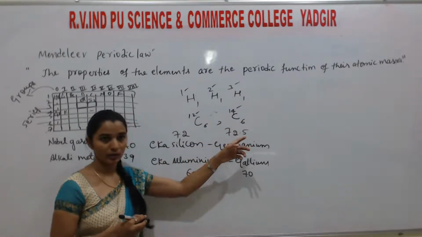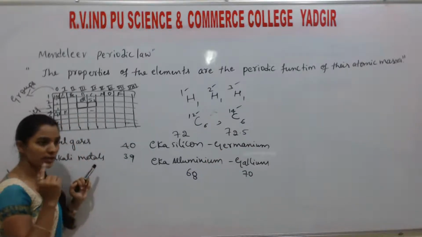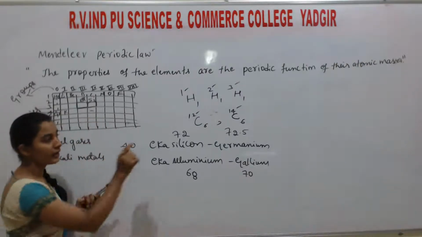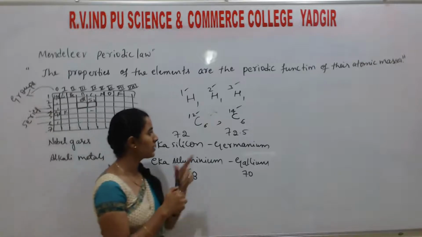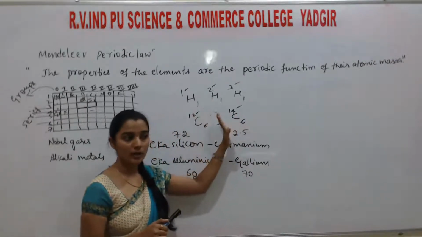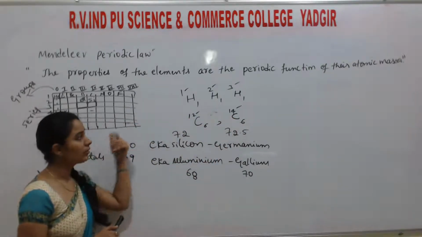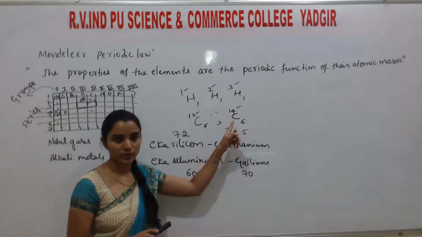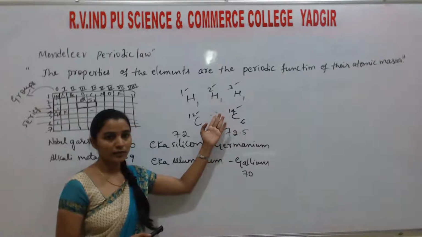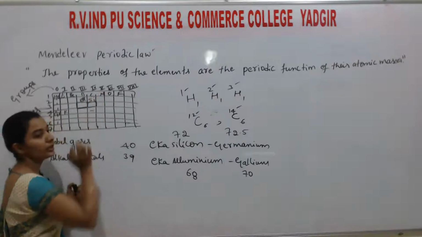These are atomic numbers. Mendeleev tried to write the elements in the increasing order of atomic mass. But in this table, he never gave a place for isotopes, because isotopes are species having the same atomic number but different atomic mass. Carbon 12 is there, carbon 14 is there. So according to this law, you should give a place for these two isotopes also. Both have different atomic masses, correct? Even though, he considered only one carbon here.